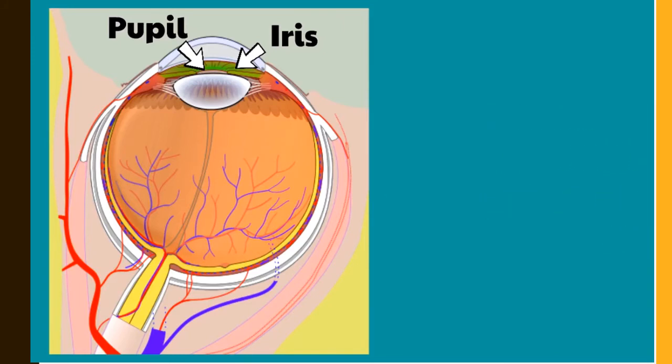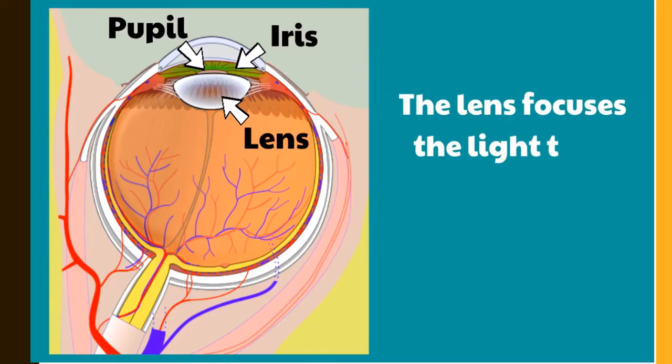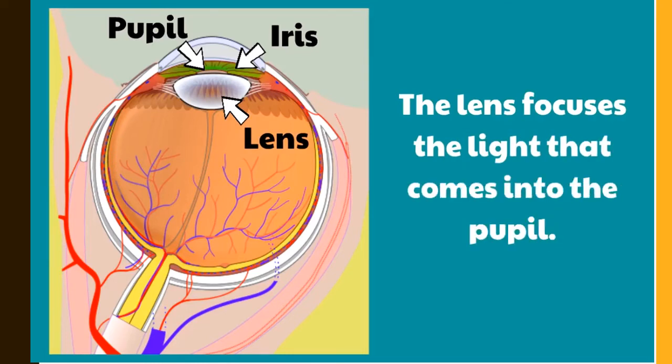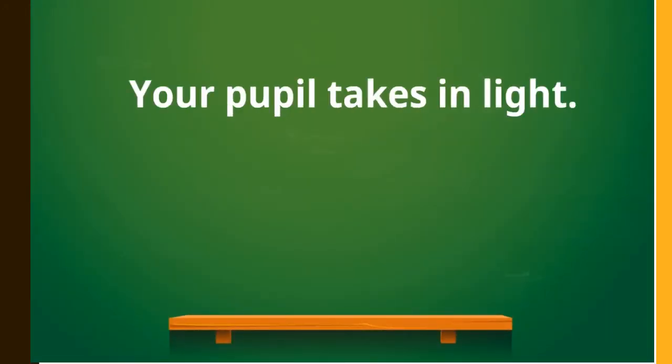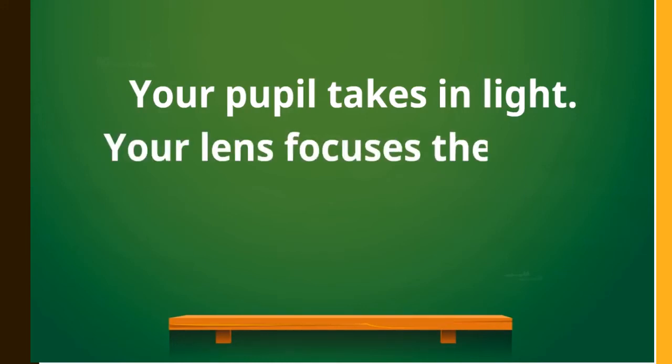Then, right behind the pupil is a part of your eye called the lens. The lens focuses the light that comes into the pupil. To review, your pupil takes in light. It's a hole in the middle of your iris that takes in light, and your lens focuses the light that just came into your pupil. Remember, the lens is just behind the pupil, so they work together. The light comes into the pupil and the lens focuses the light.